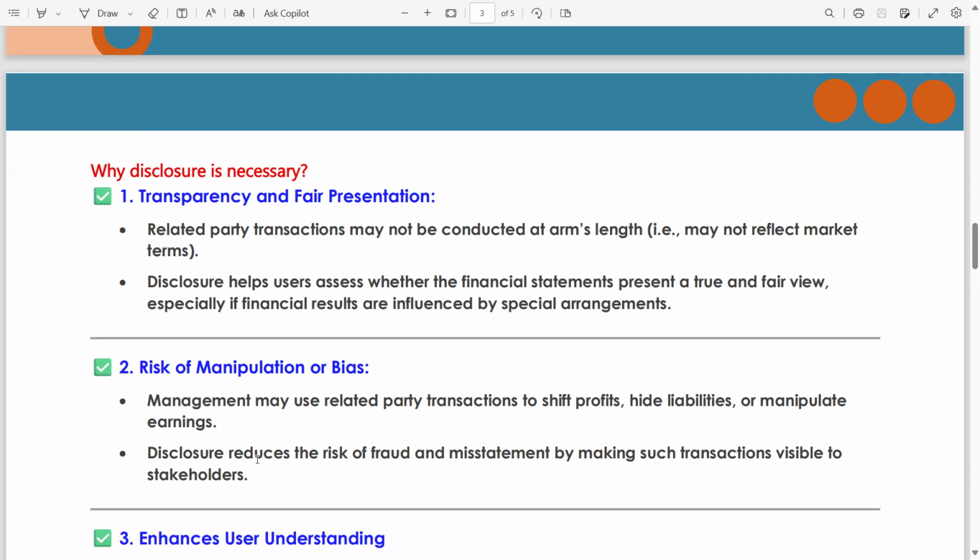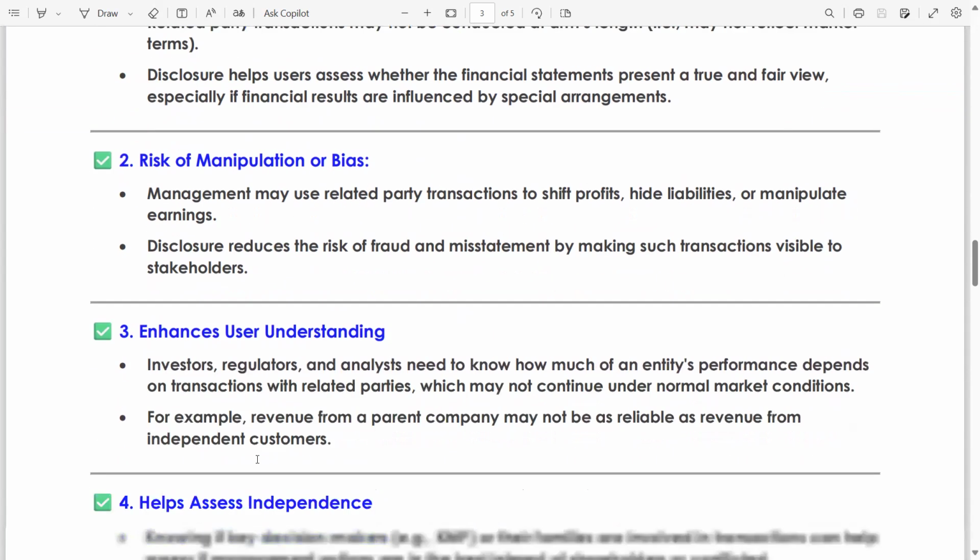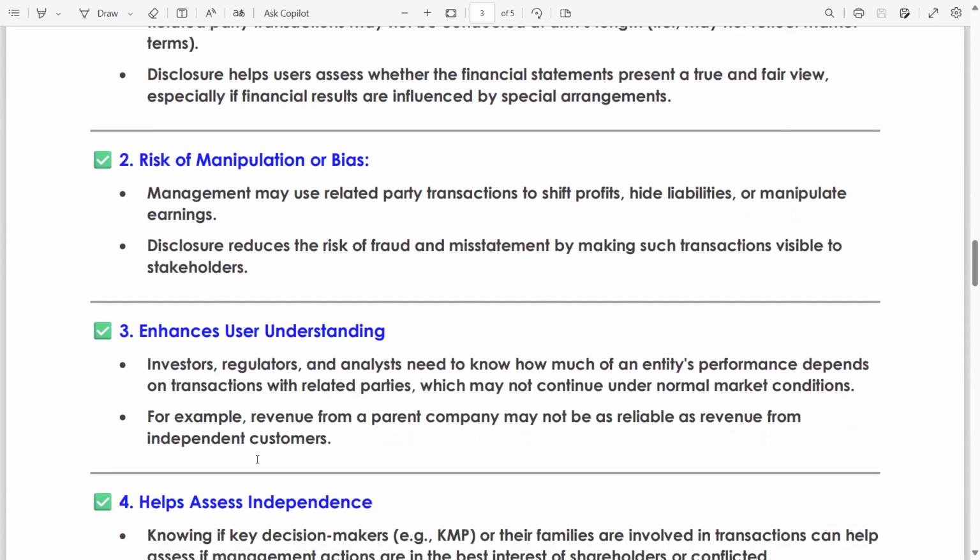Management may use related party transactions to shift profits. Of course, this is one of the major, or you can say the important, ways to shift profits, hide liabilities, or manipulate earnings. Disclosure reduces the risk of fraud and misstatement by making such transactions visible to stakeholders. This risk is even more significant, as even though you are going to send a confirmation to related parties, they are also with the management, so they can manipulate this as well. So now you can understand how important this standard is.